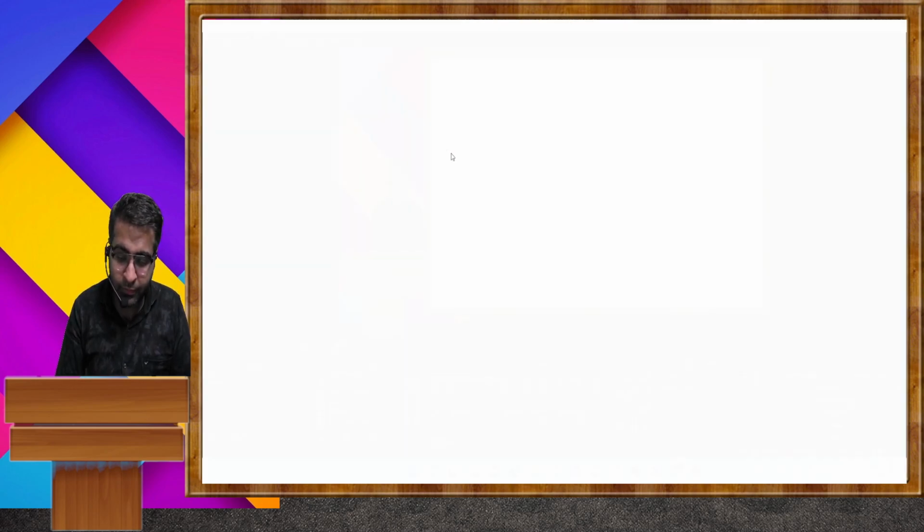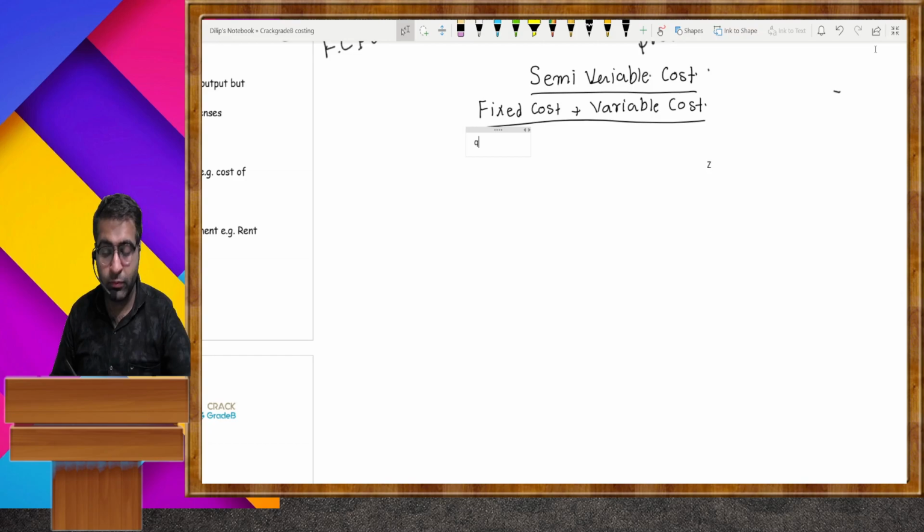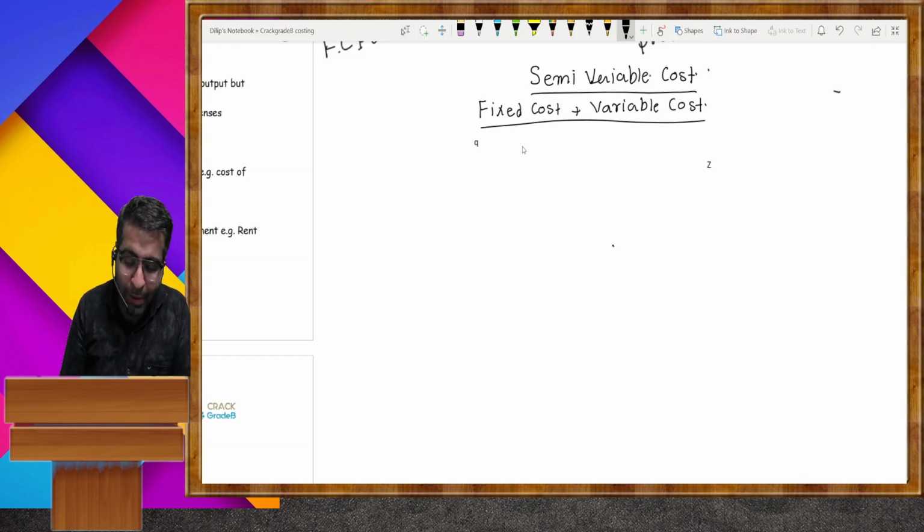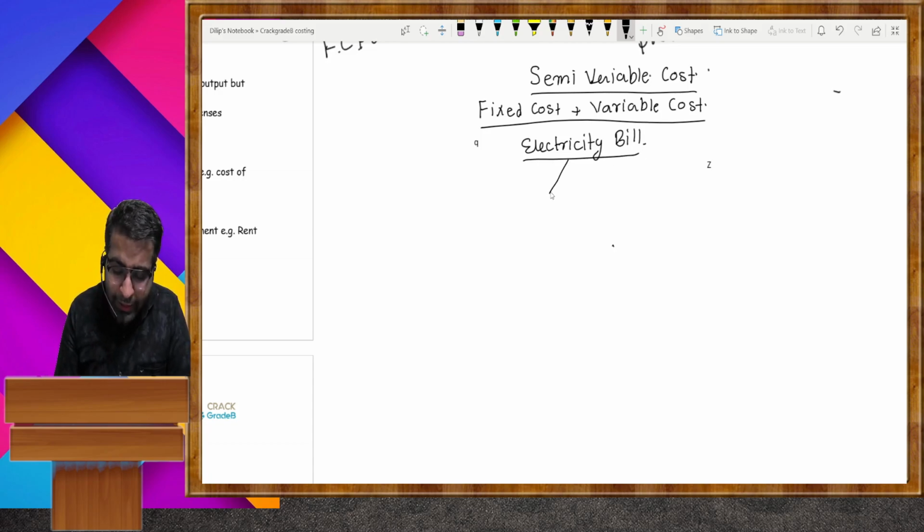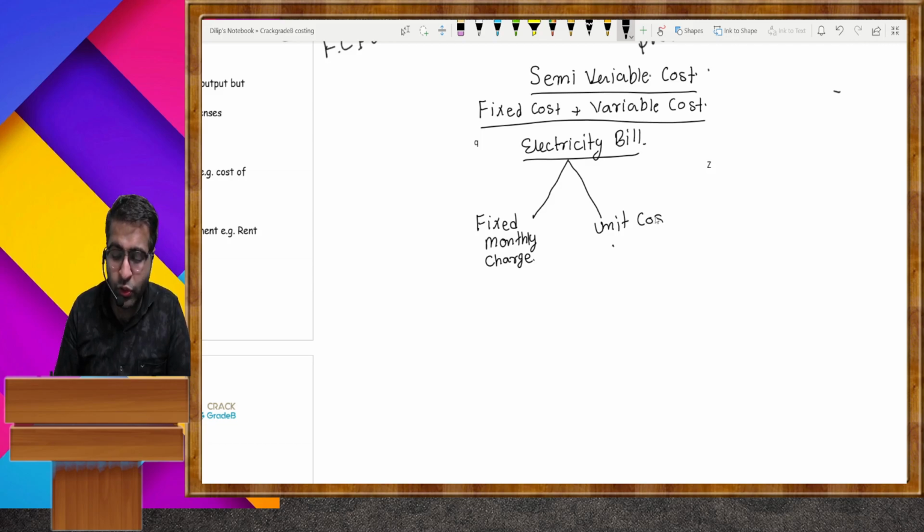Electricity bill is the best example of semi variable cost. In an electricity bill there are two things. First, the fixed monthly charge, and the unit cost.